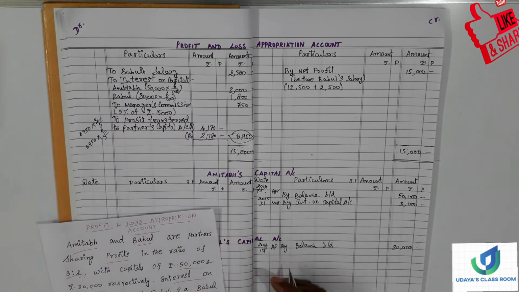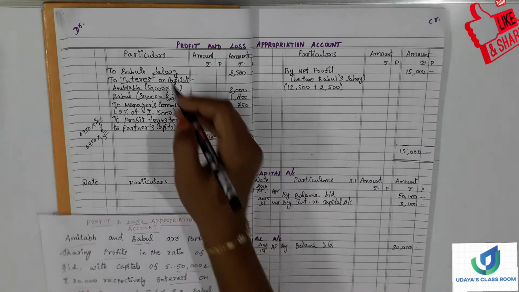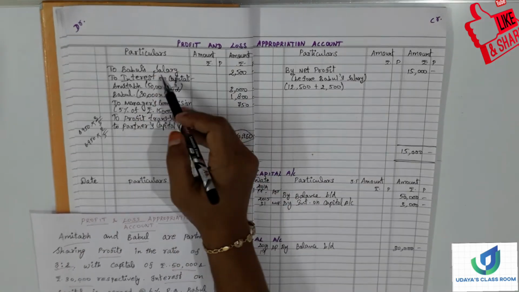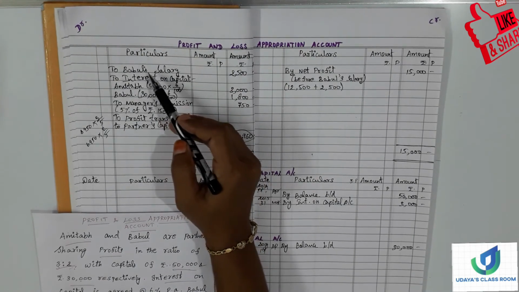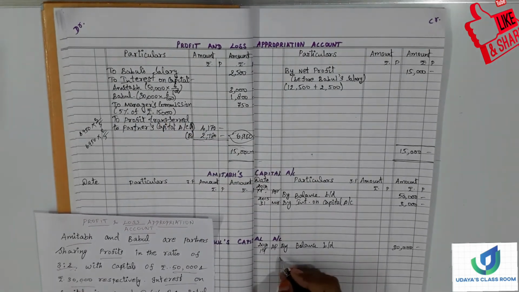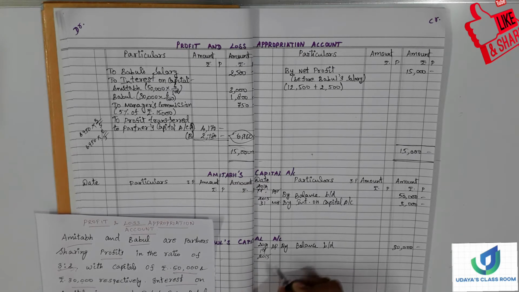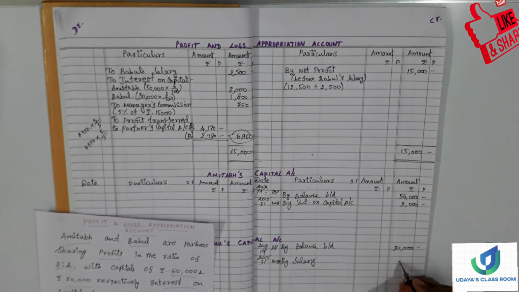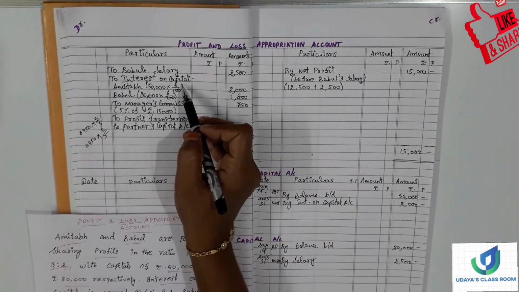The same way, from the beginning we can come right here, Bubble's salary. So in Bubble's account, year end 2015, 31st March, we can write by salary. How much is the salary? 2,500.